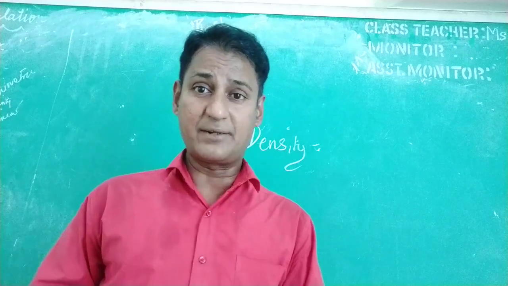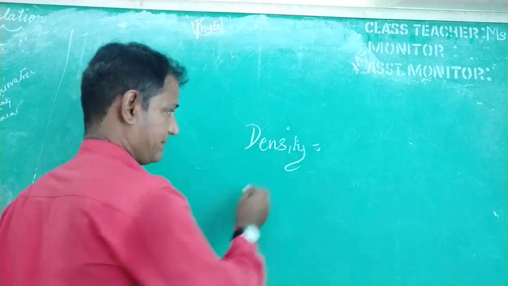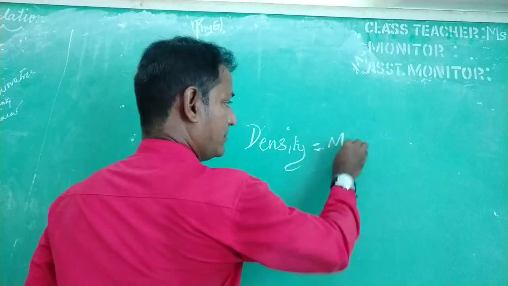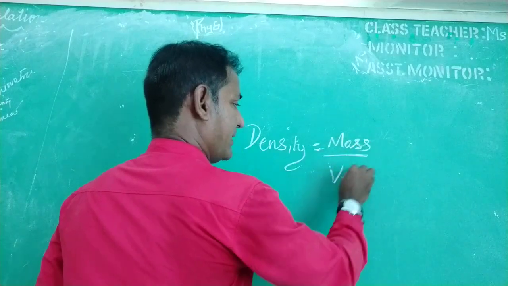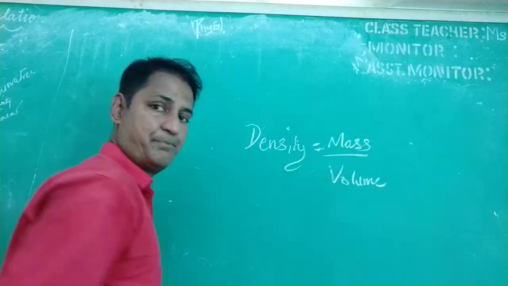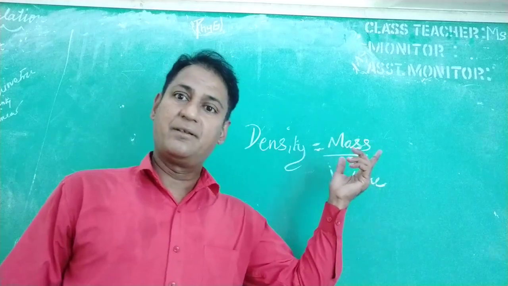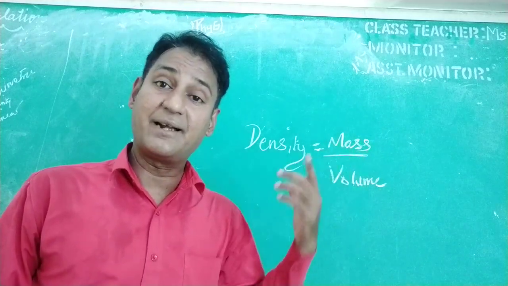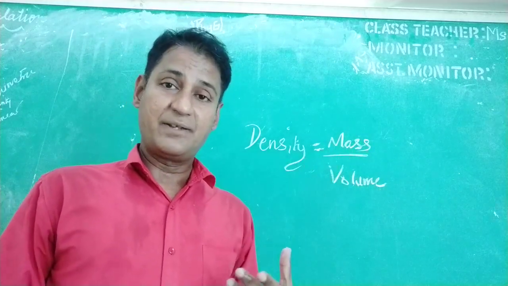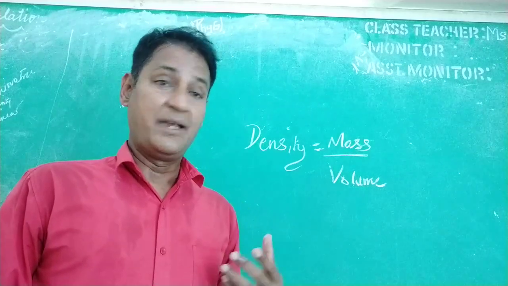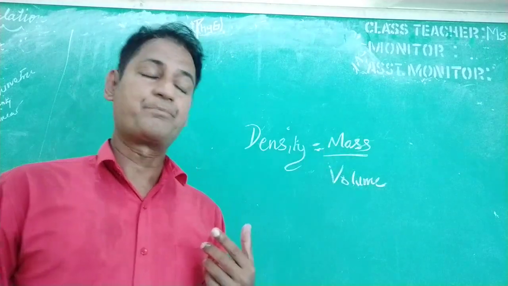Now let us have a look at the formula for density. Density is equal to mass by volume. Here, what is going to be mass? The amount of matter or quantity of matter contained in a body, right? That is what we call mass. It is measured in kilogram.